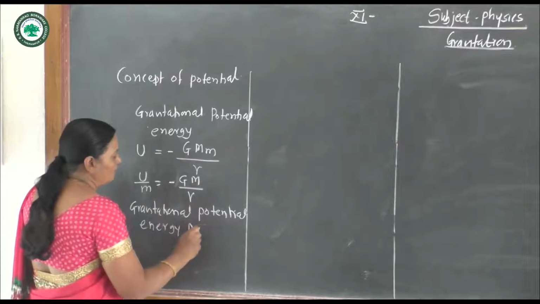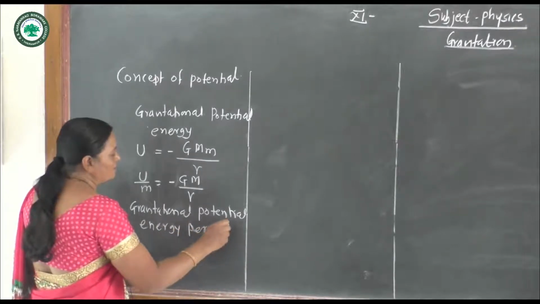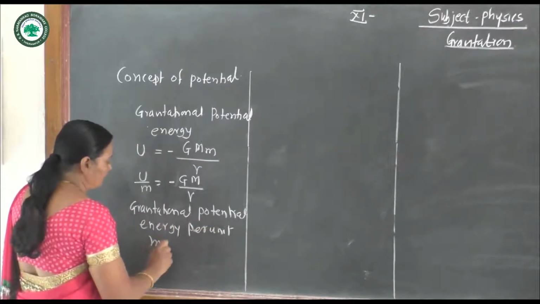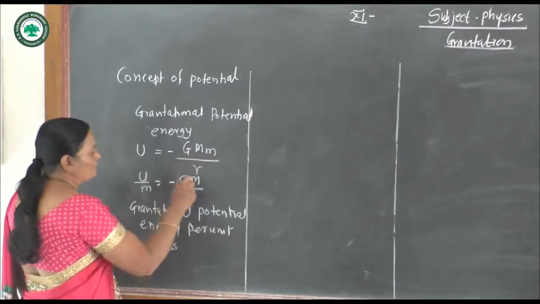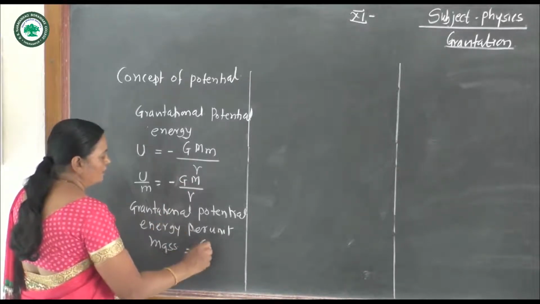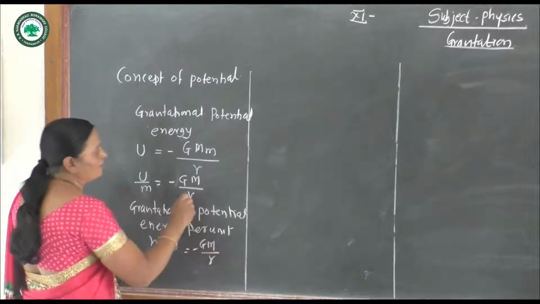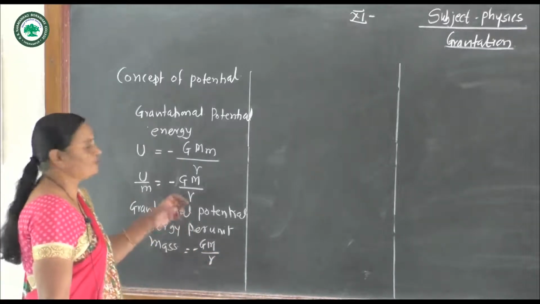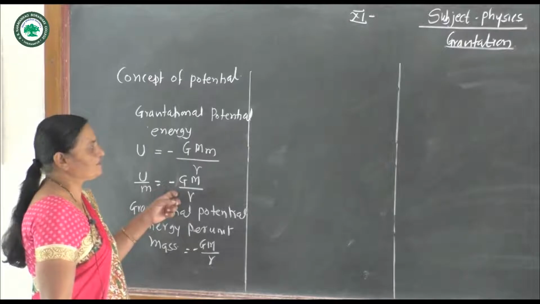And this is equal to minus GM divided by r, which is called gravitational potential.